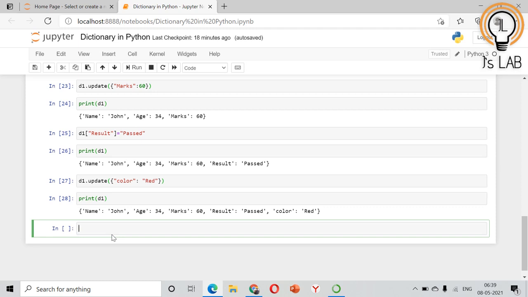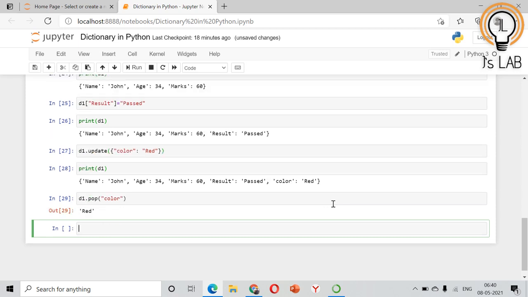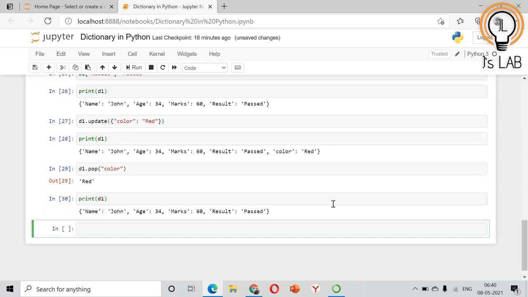How to remove an item from the dictionary? After creating this one, I need to remove the color key value pair. You can use the pop method. For that, D1.pop and enter the key name which you need to remove, color. So now it has been removed. Print D1. So that key value pair has been removed from the dictionary and the dictionary is updated.